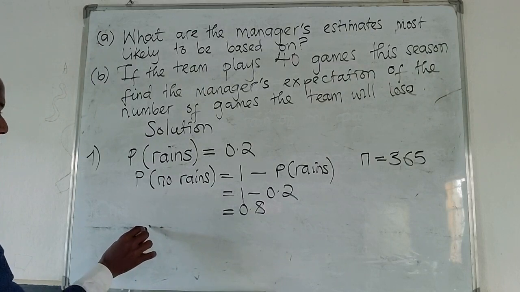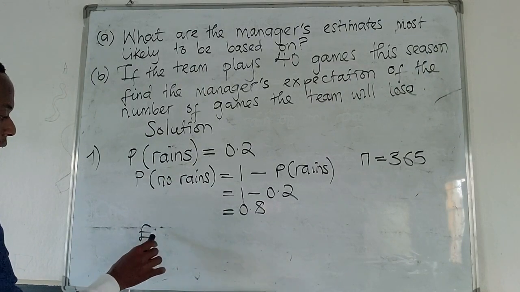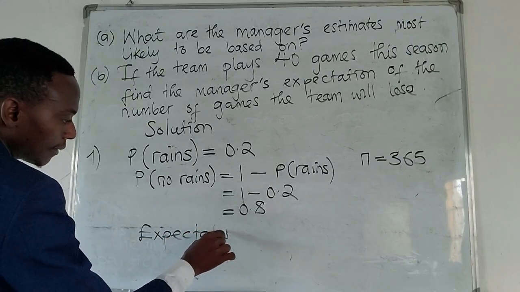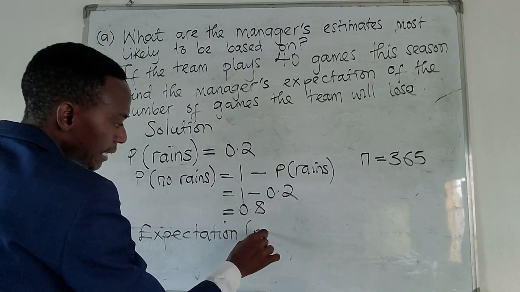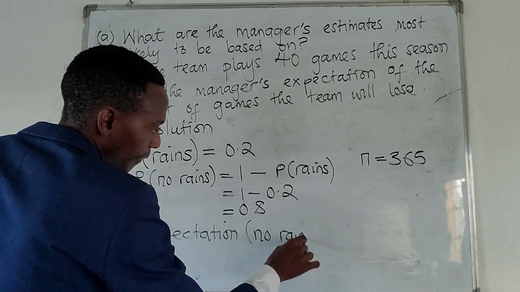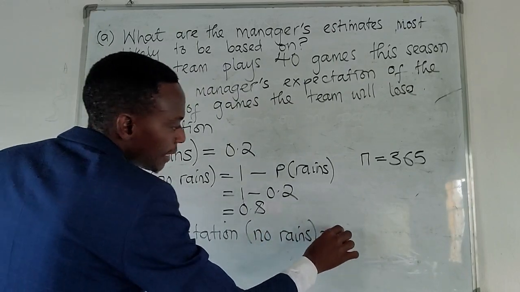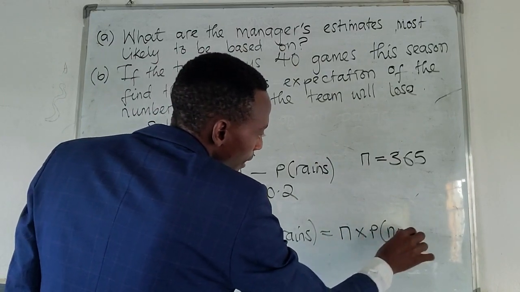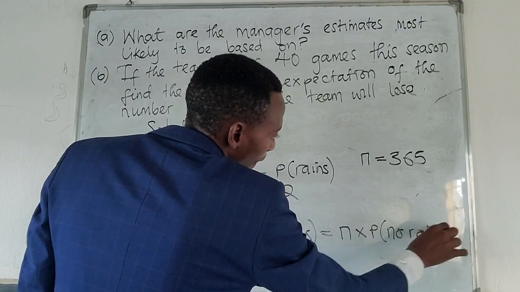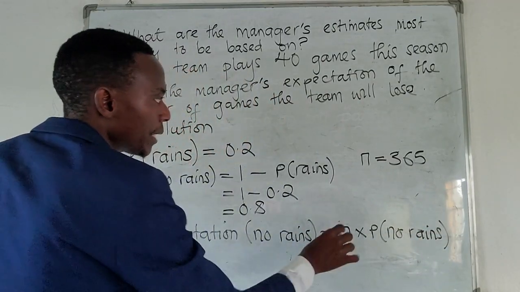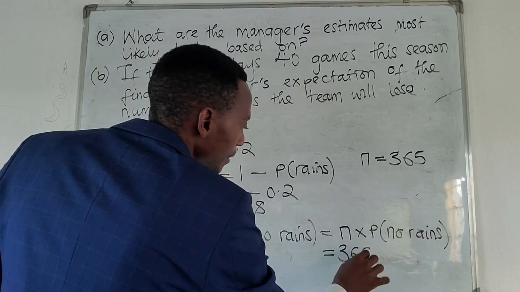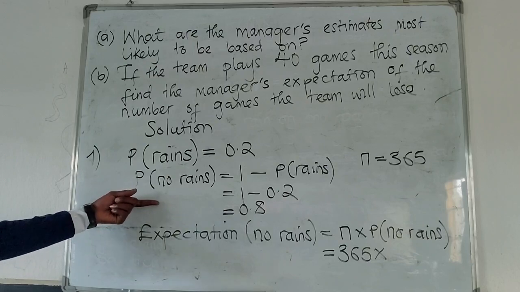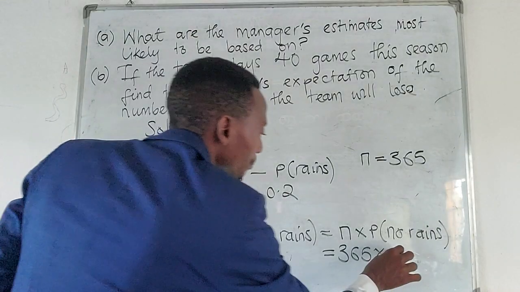So the expectation of not having rains will be given by the total number of days multiplied by the probability of not having rains. So this will be equal to the number of days, 365 days, multiplied by the probability of not having rains, which we have found to be 0.8.